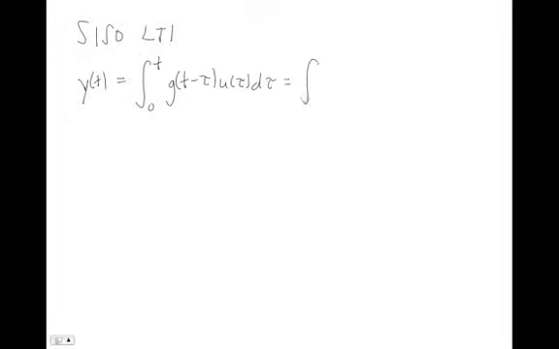So let's start looking at bounded input, bounded output stability. We're going to begin by thinking about single input, single output LTI systems. If I have a single input, single output system with input U and output Y, the output Y of T is equal to the integral from 0 to the time that I'm interested in of G of T minus tau, U of tau, d tau. I'll tell you what G is here in a second, which is also equal to an equivalent way of writing it, G of tau times U at T minus tau, d tau.